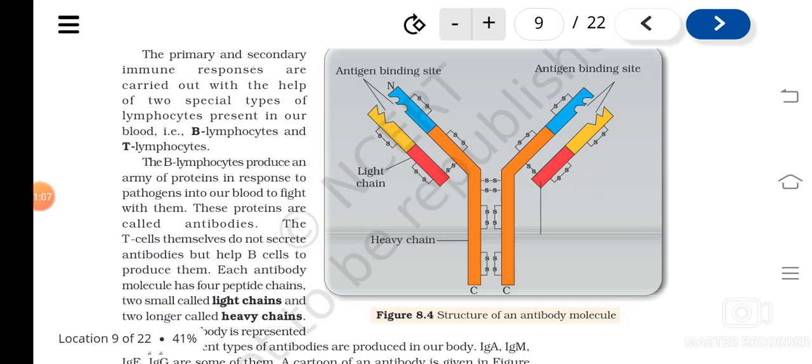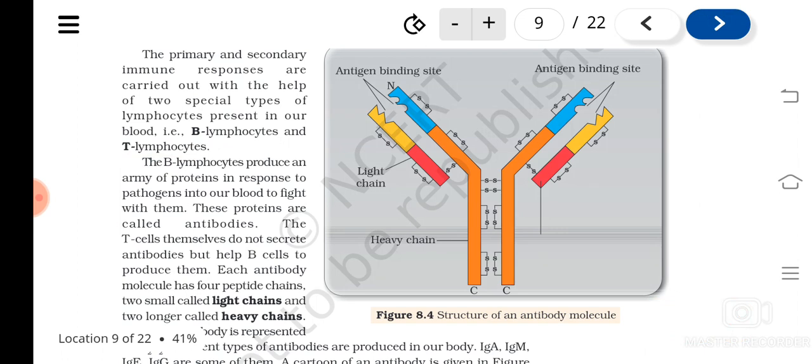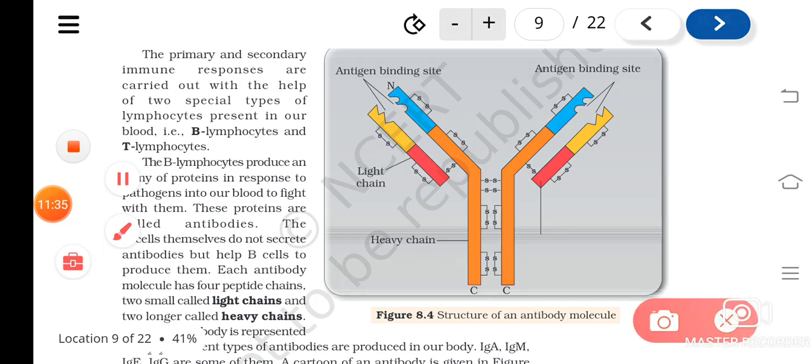These responses are due to the special type of lymphocytes present in our blood, that are B lymphocytes and T lymphocytes. Understood? These are the cells which are responsible for the primary response and the secondary response. Clear? How do the B lymphocytes respond to the pathogens? By producing a number of proteins called antibodies. So B lymphocytes produce antibodies.